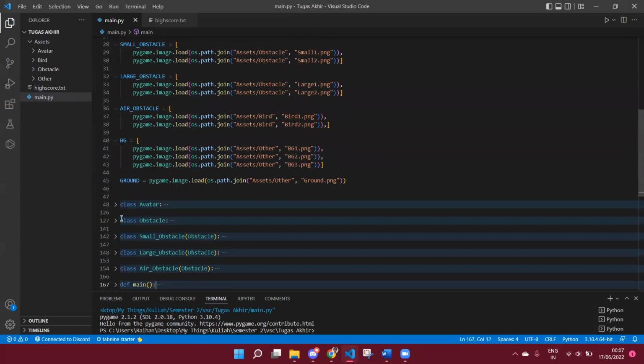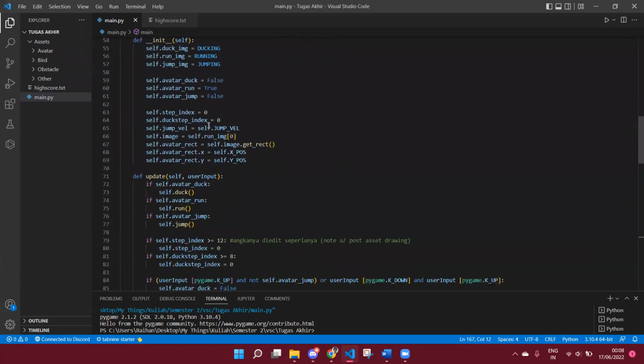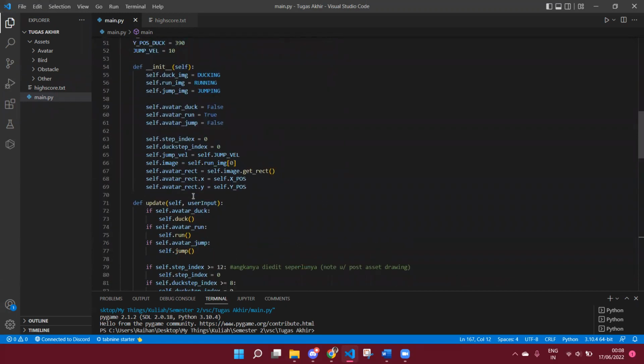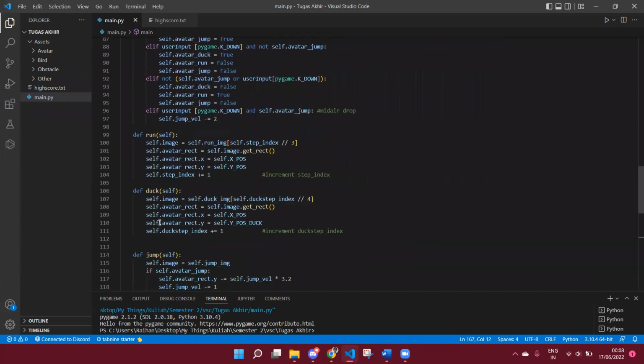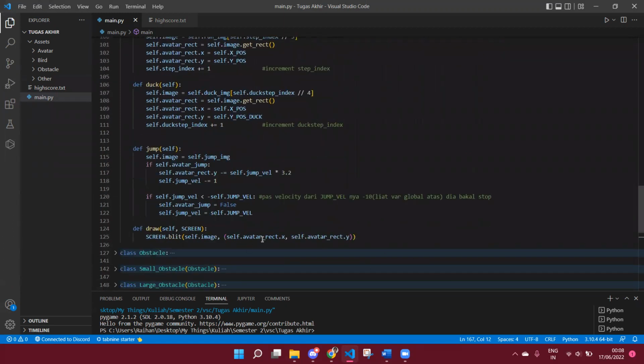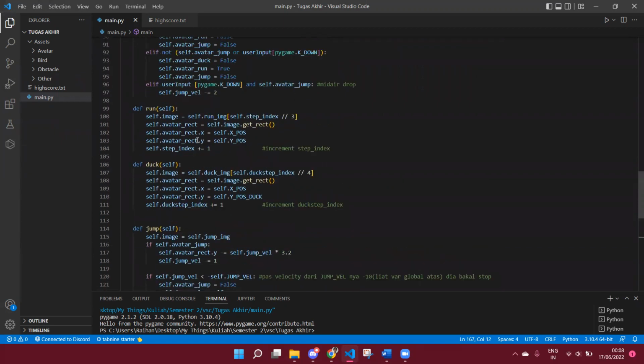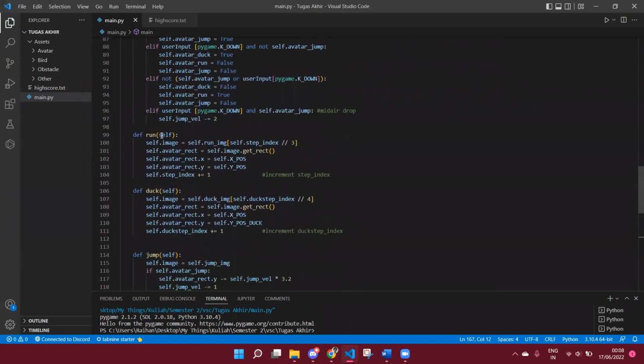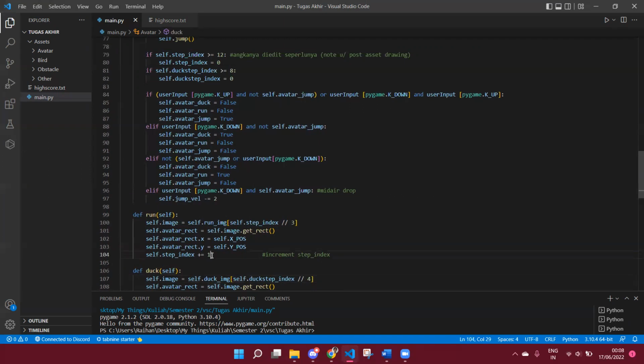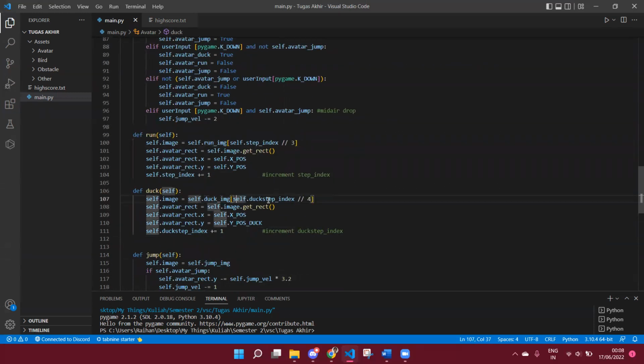And then onto the avatar class. Here we can see some init function, and then the update function, run function, duck, and jump function, and then draw. The draw is just to draw to the screen, and then specifically the run and the duck, it has an animation. This line here, the 100 and 107 controls that. I use an increment for the step index here, so that it will call the run image or the duck image appropriately to the frame of the animation.